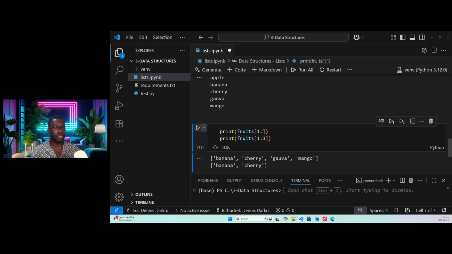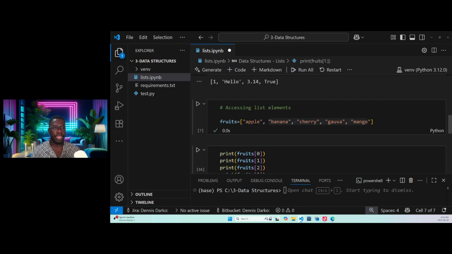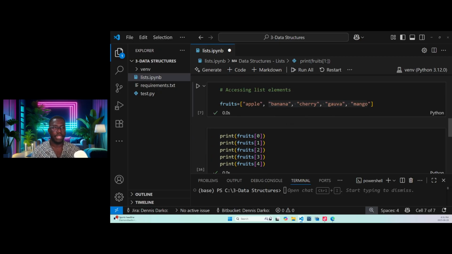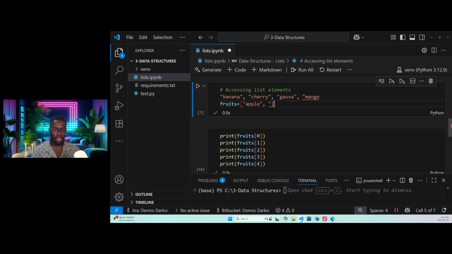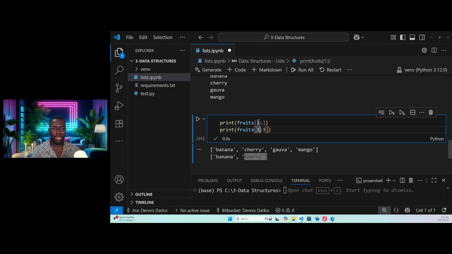So now let's run this. You see, I needed only banana and cherry. So for banana, I said I want to start from index of 1. But you see, 3 is not cherry. Take note. Index of 3 is what? 0, 1, 2, 3. Index of 3 is guava. But do you know why? I wanted banana and cherry. So I said I'm starting from 1.